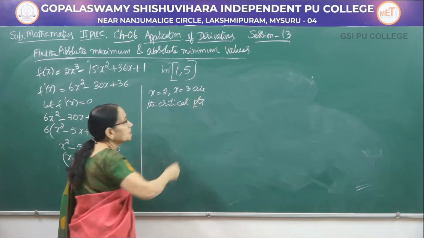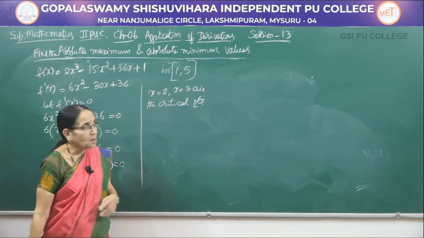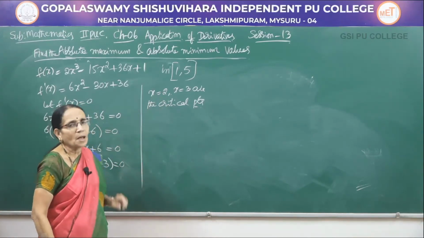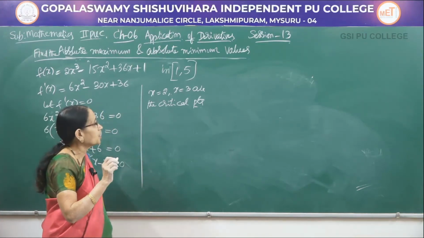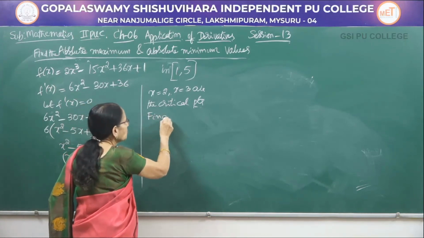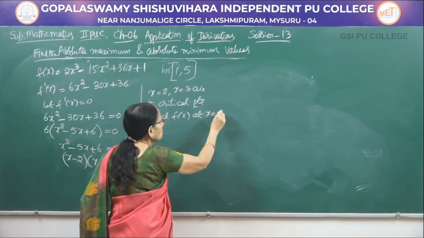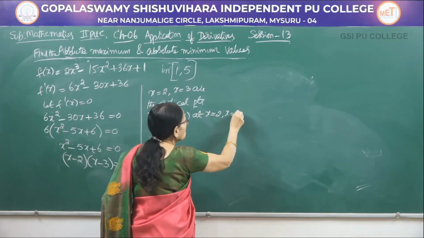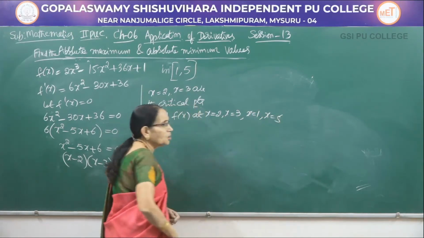Now, there are two critical points. And how many endpoints are there? There are two endpoints, 1 and 5. Therefore, find the values of the function at all the 4 points. Write that one. Find f of x at x is equal to 2, x is equal to 3, x is equal to 1 and x is equal to 5.